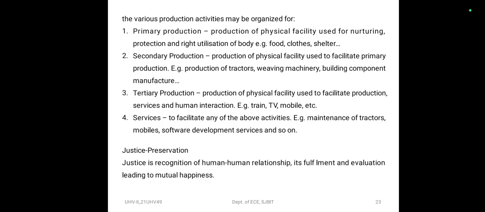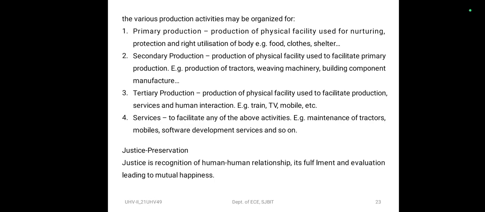So there are various production activities which can be organized, like primary production, secondary production, tertiary, and services. Primary is based on food, cloth, shelter; secondary is like production of tractors and weaving machinery, to make a living; and tertiary is like travel, train, TV, mobile, or comforts. The fourth one is to facilitate any of the above activities, like maintenance of tractors, mobile, software development.